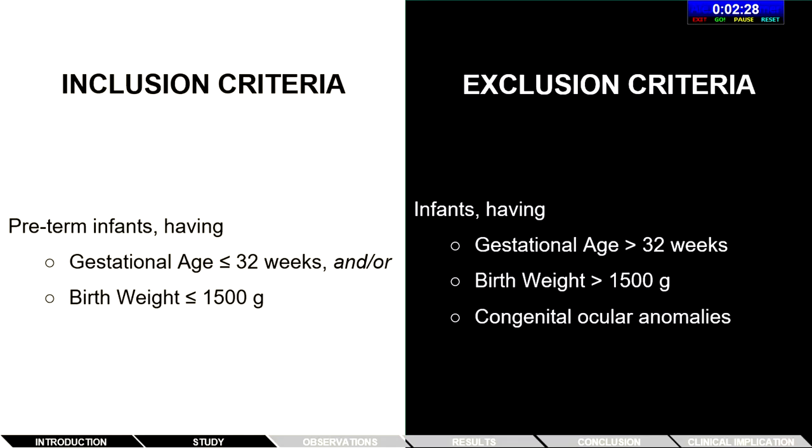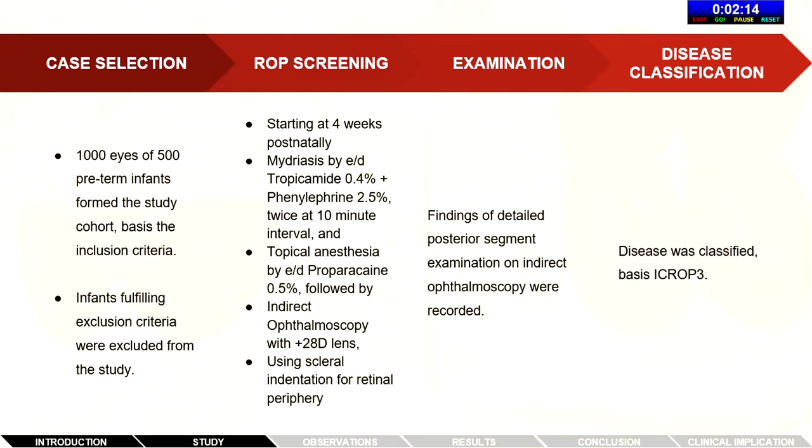We included preterm infants having gestational age of less than or equal to 32 weeks and/or birth weight of less than or equal to 1500 grams, and those with congenital ocular anomalies or outside these parameters were excluded. 1,000 eyes of 500 preterm infants were included, and ROP screening was done at 4 weeks postnatally with indirect ophthalmoscopy following appropriate dilatation and topical anesthesia. Disease was classified on the basis of ICROP3.